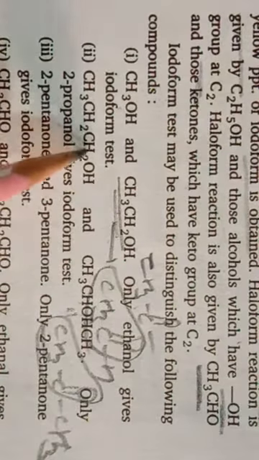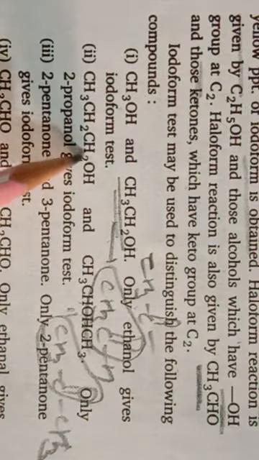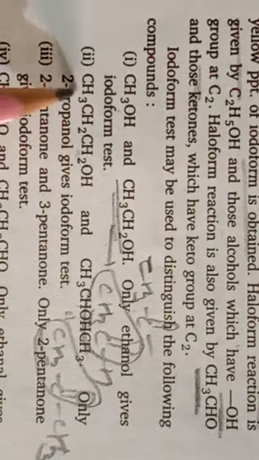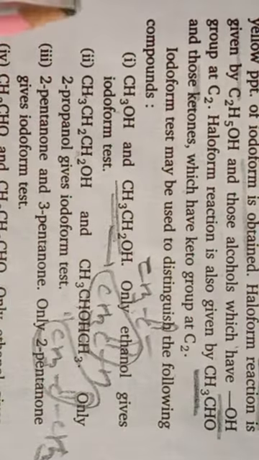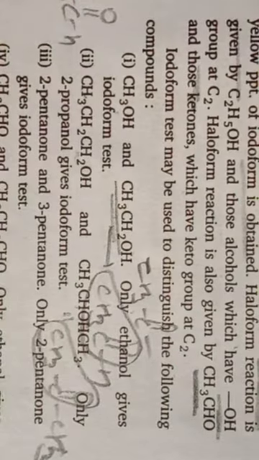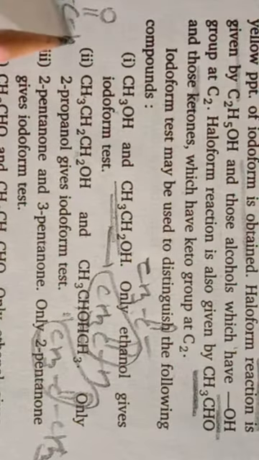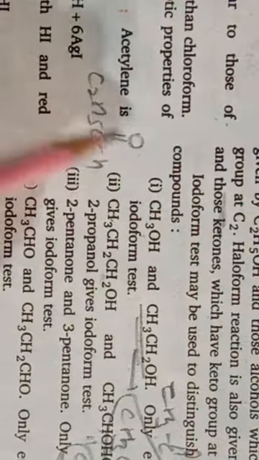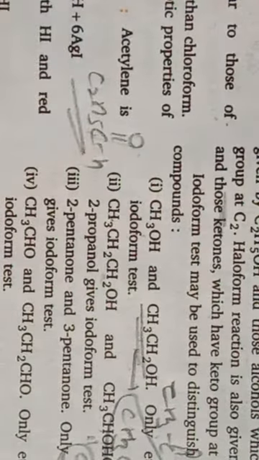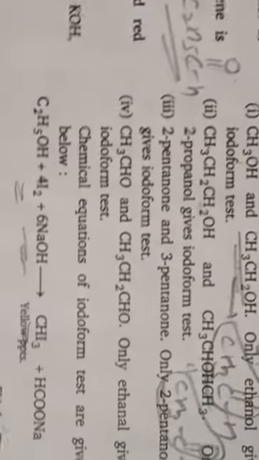But the other alcohol will not give, because it will oxidize to propanal, C2H5CHO, which does not have CH3CO group. So that is why this will not give iodoform reaction.